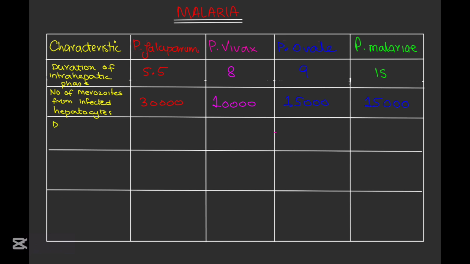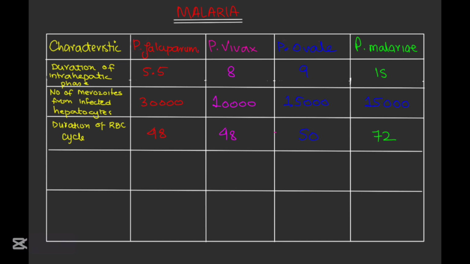Another important characteristic is the duration of the RBC cycles by the merozoites. Falciparum takes about 48 hours, vivax 48 hours, ovale 50 hours, and malariae 72 hours. The duration of the RBC cycle is crucial in malaria because it determines the timing of the fever spikes and the severity of the infections.